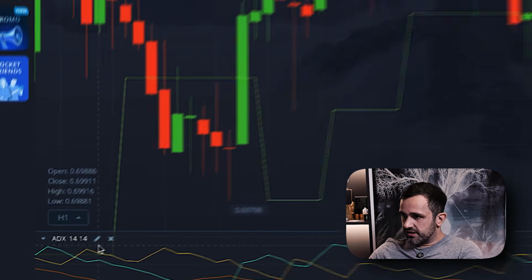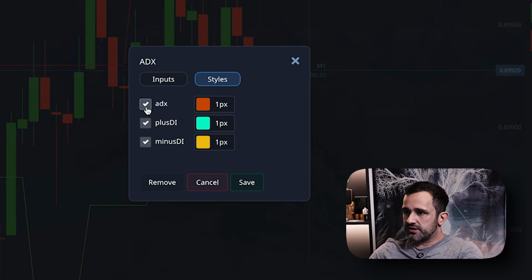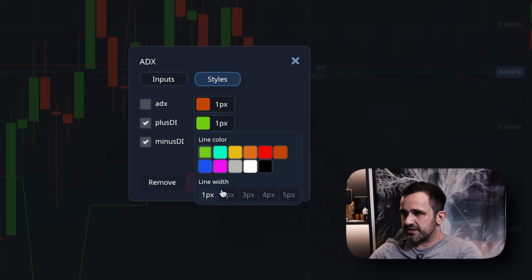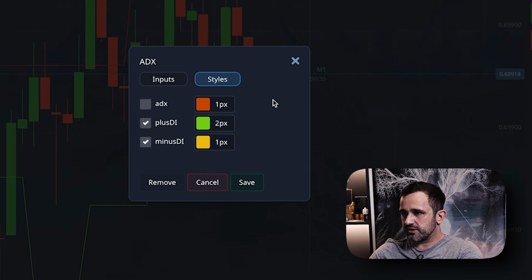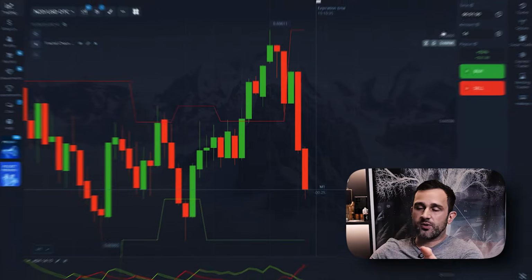Now ADX, it shows where there's enough strength to break those boundaries. I'd only change the DI length to 10. The setting gives balance, not too noisy but fast enough. In the style settings, I remove the ADX line itself and leave only the DI lines. Upward is green and downward is red. Done? Let's start trading. Today I'm trading 1 minute positions.